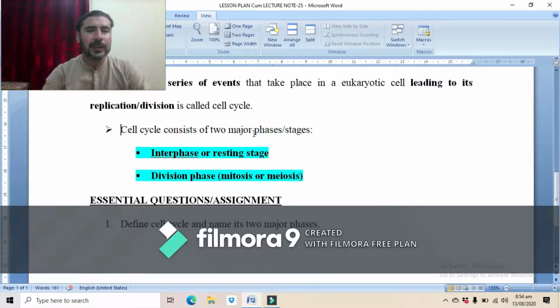So the cell cycle is the whole process in which interphase or resting stage is one major stage in which preparation for the cell division takes place. And then the actual division phase is the second stage or phase in which the actual division takes place, and the cell divides into 2 or 4 cells. In case of mitosis, 2 cells are produced. In case of meiosis, 4 cells are produced.